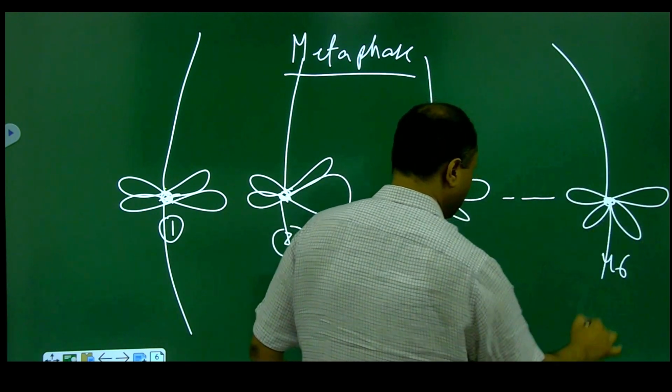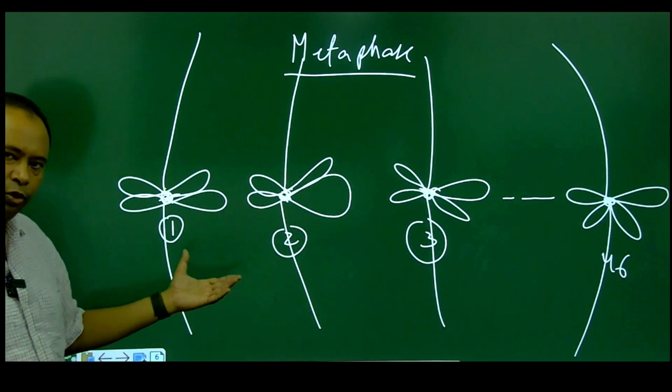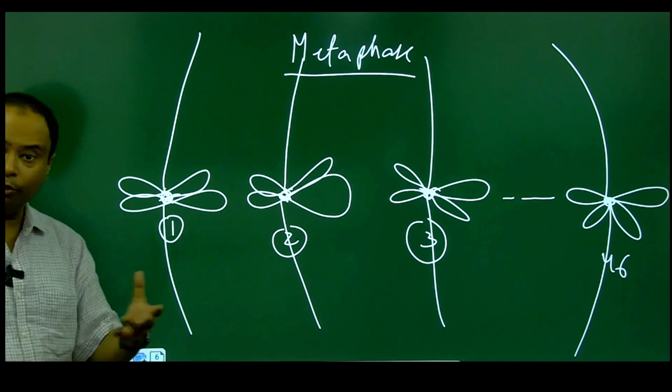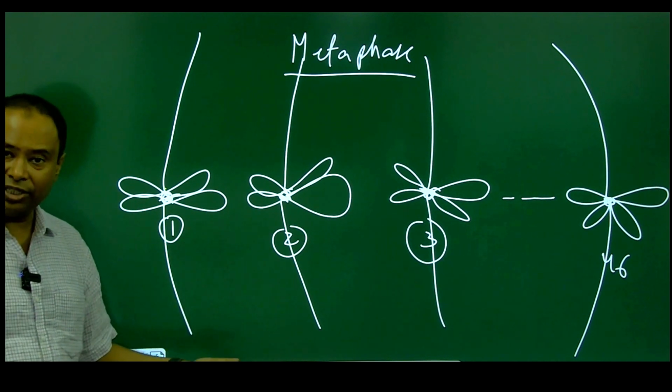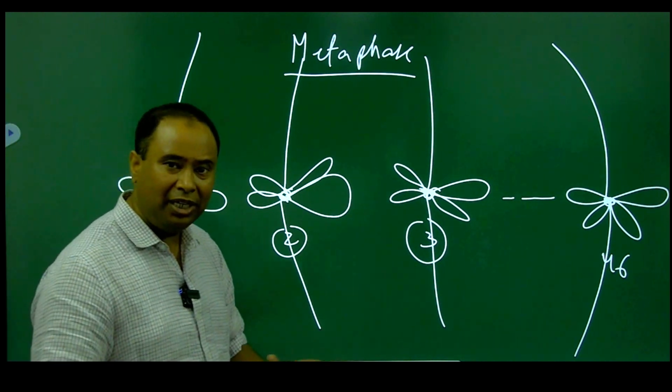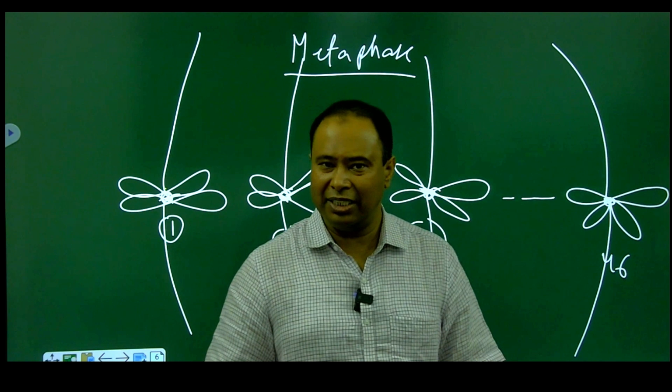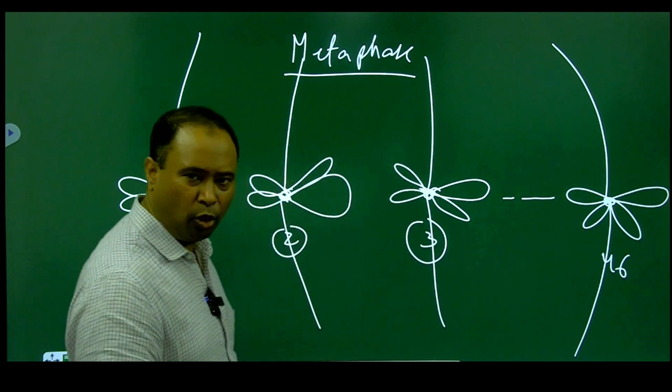Look at this. So this is the condition that we have in the metaphase. Still 46 chromosomes, and at the start also we had 46 chromosomes. Replication has taken place, but the chromosome number does not change, it still remains 46. This should be very clear. The examiner can confuse you, so no confusion over here.